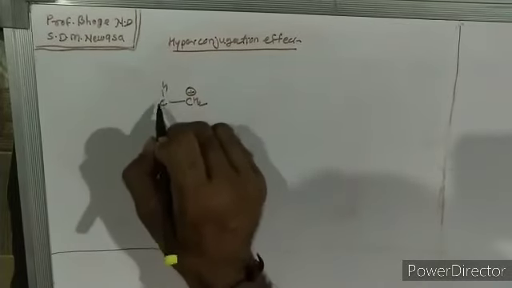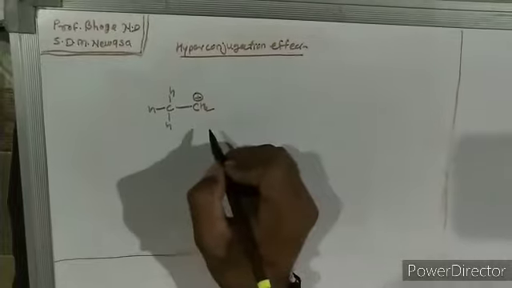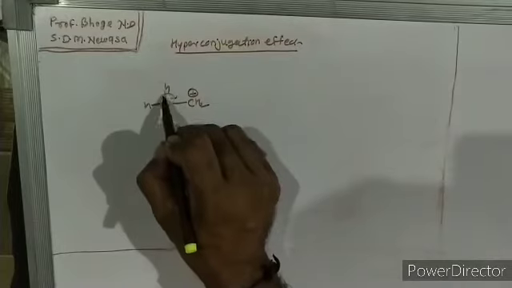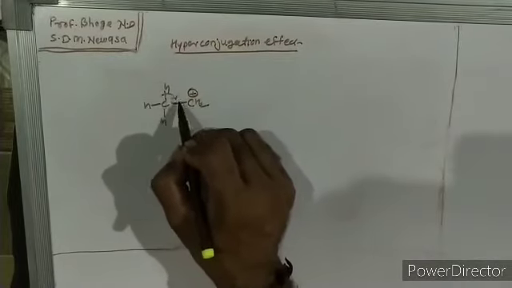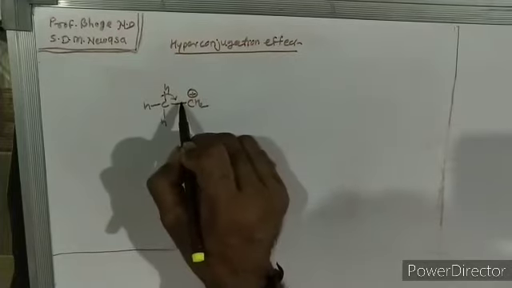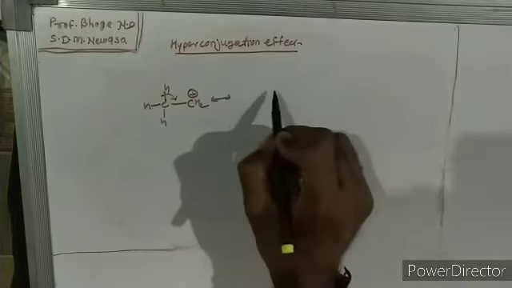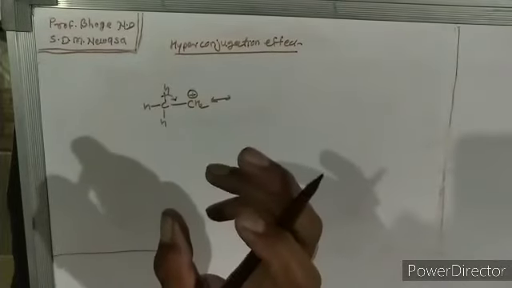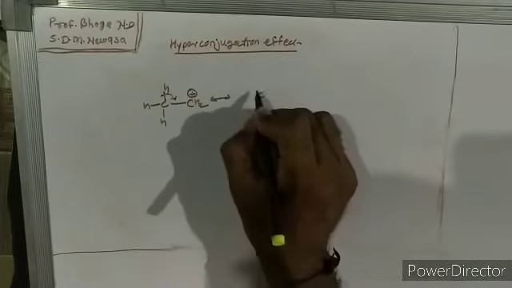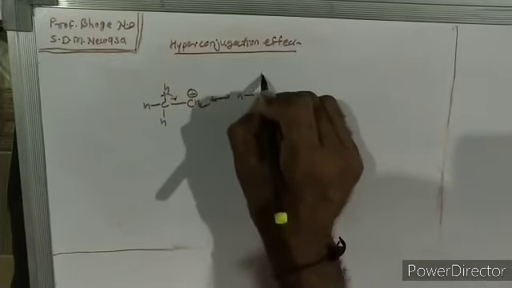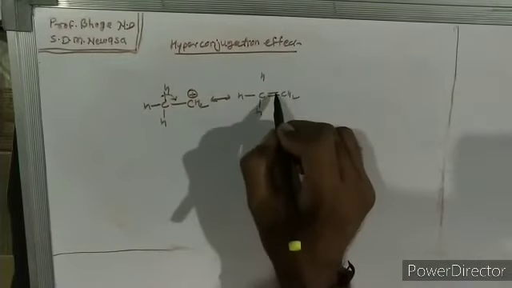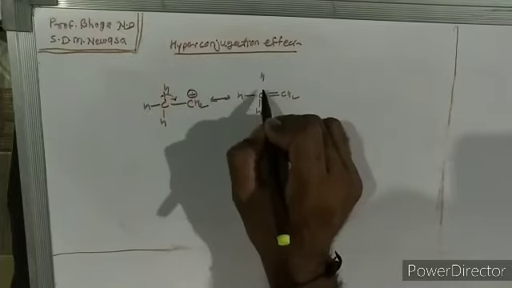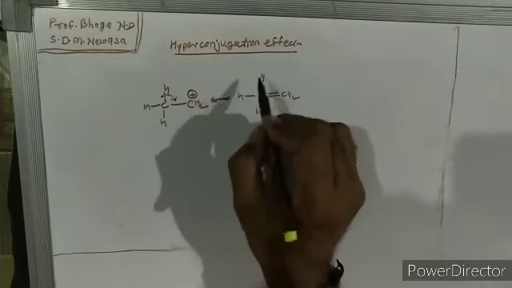So if we consider the hyperconjugation effect, then these two electrons from this alpha C-H bond move here and form a double bond. So there is a resonating structure. Hyperconjugation is nothing but a modified electron donating resonance effect. So here is formation of a double bond. This hydrogen does not move anywhere, because this movement is only for some time.